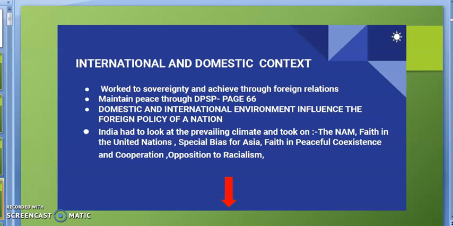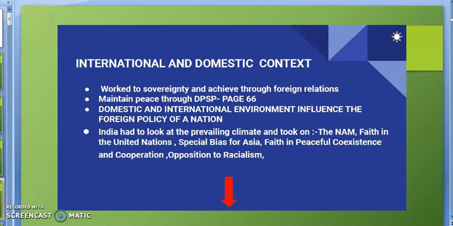One is international context and another is domestic or internal context. Means what are the conditions there in the country and what are the conditions at international level.